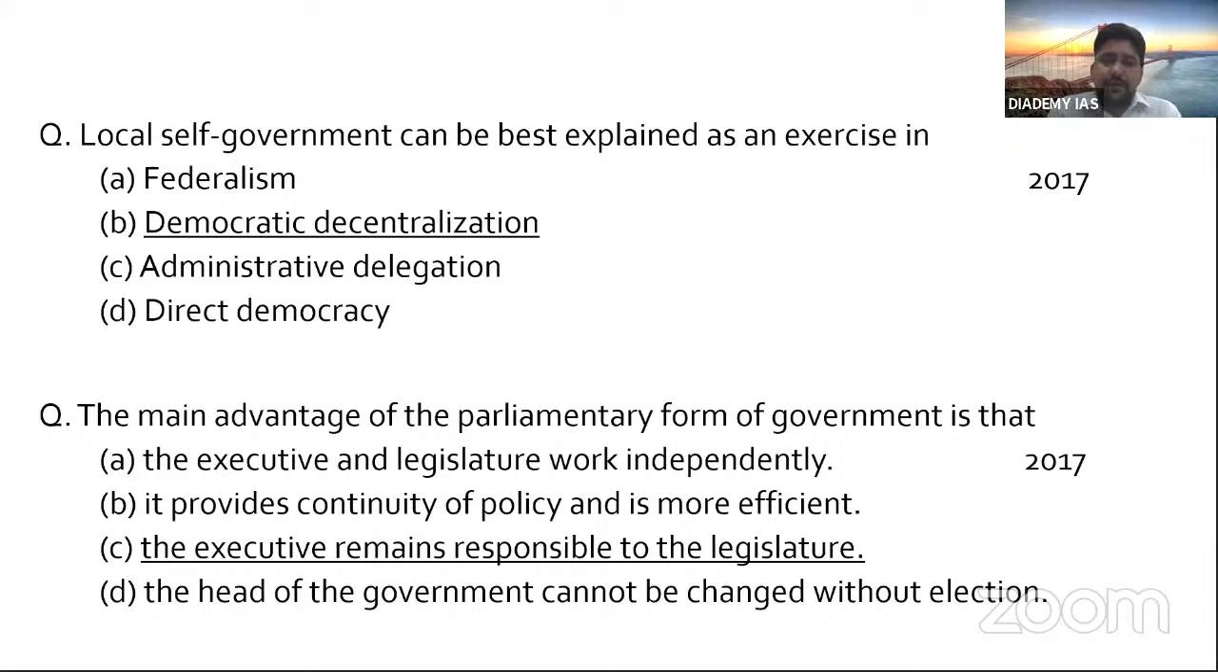It provides continuity of policy and is more efficient. No, if you talk about efficiency, which is important, it is presidential form of government. In terms of continuity of policy and efficiency, it is presidential form of government. The executive remains responsible to the legislature. Yes, this is the main advantage. The executive comes from legislature.